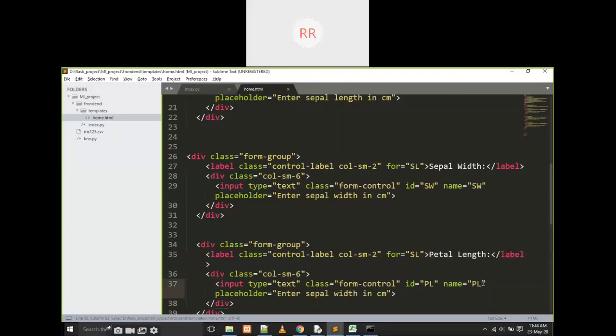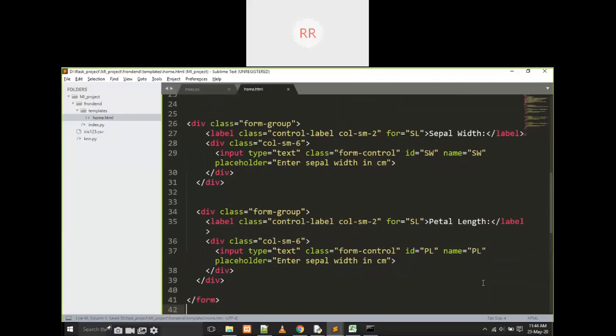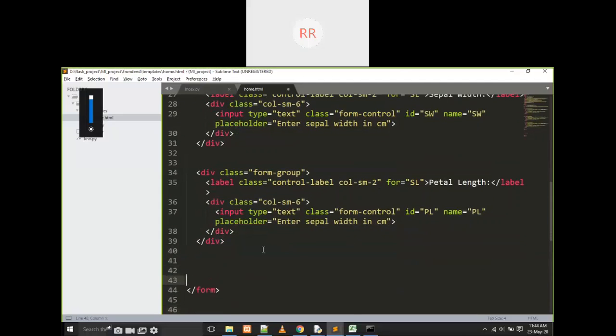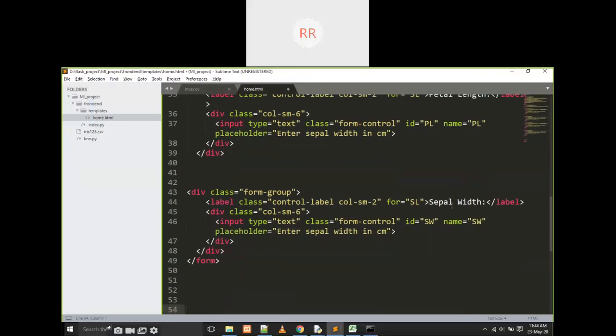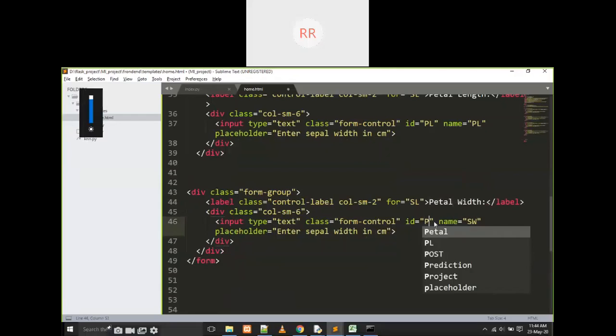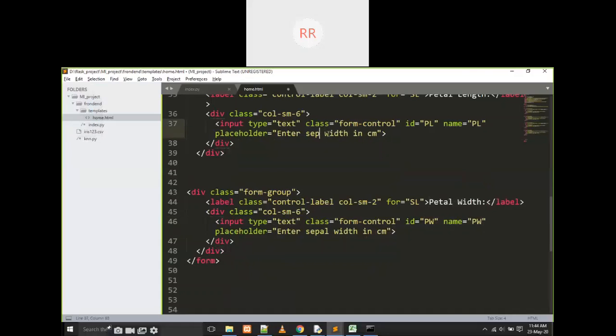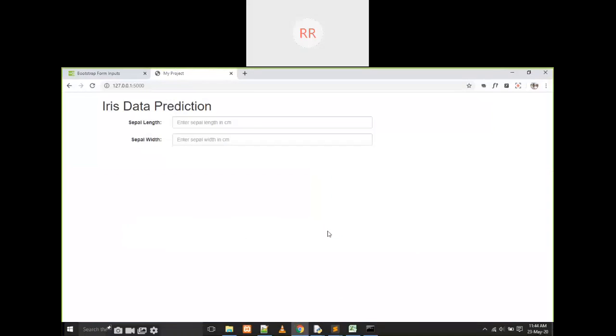The name is very, very important here, because with the name only we can get the values into the .py file. Again I am going to copy these and this one is petal width. This one is petal length, and this is petal width. If I execute it, you can see the 4 input values here.